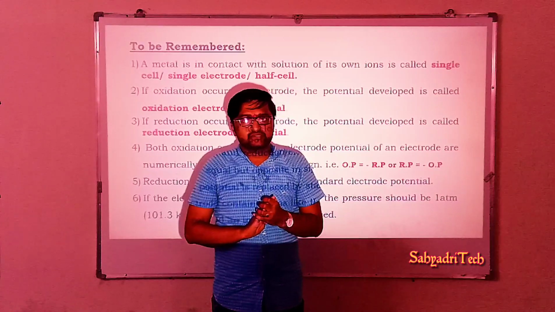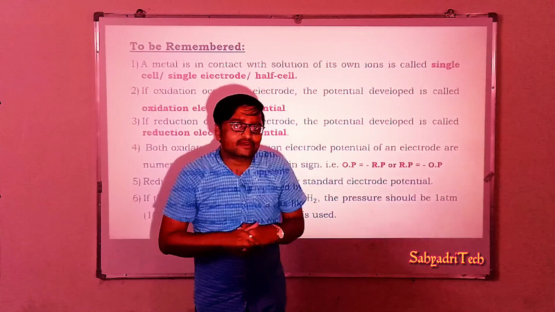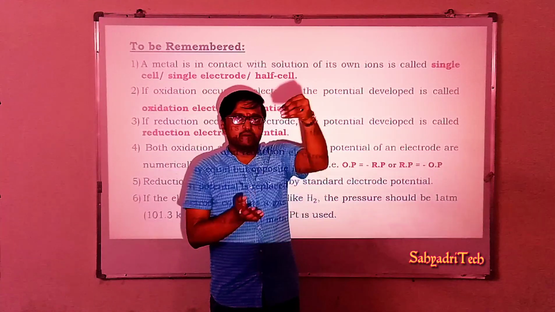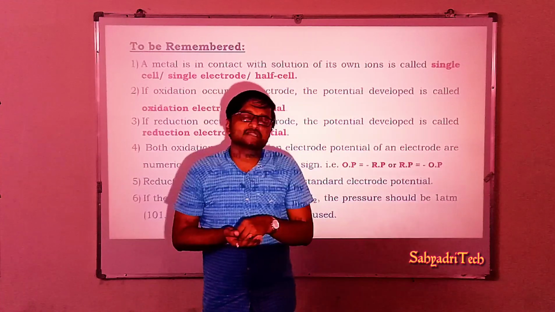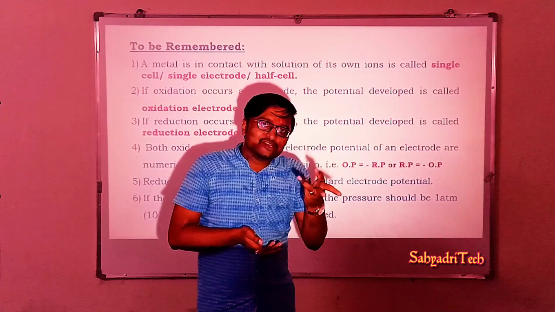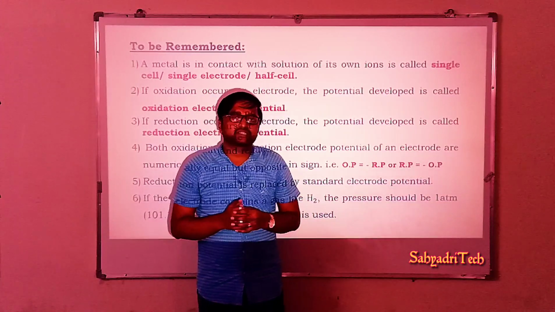The reduction electrode potential of the copper electrode will be plus 0.34 volt. What about its oxidation potential? Oxidation potential is minus 0.34 volt.